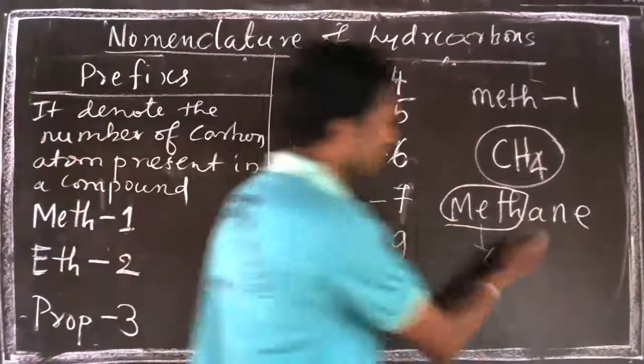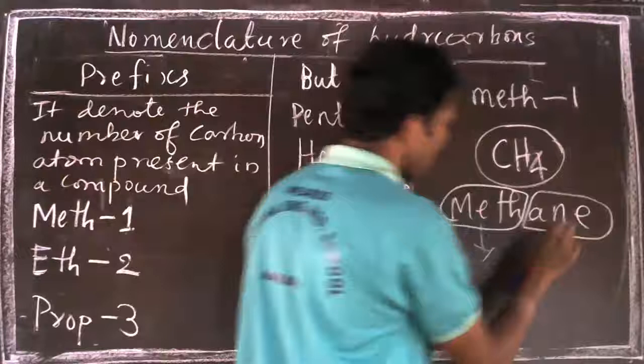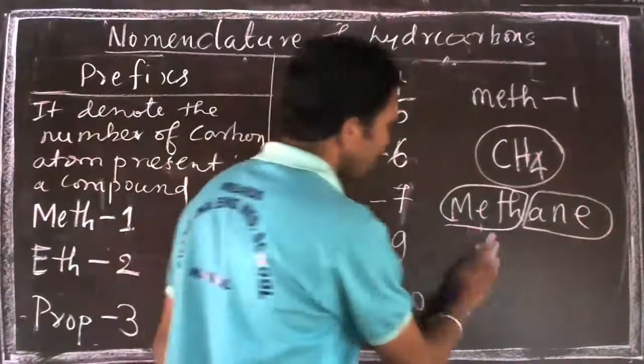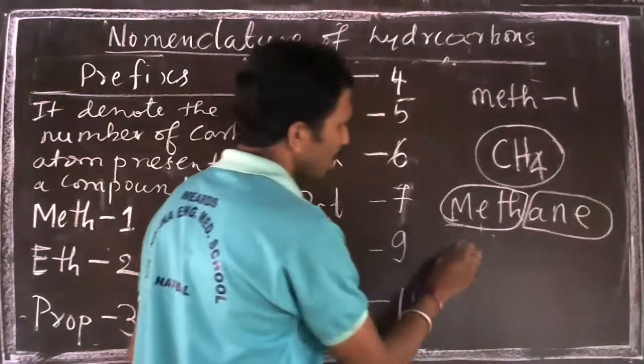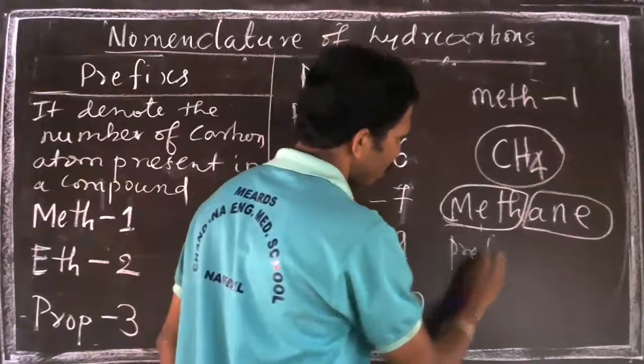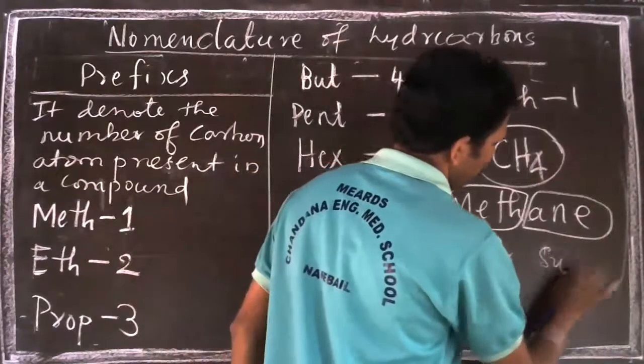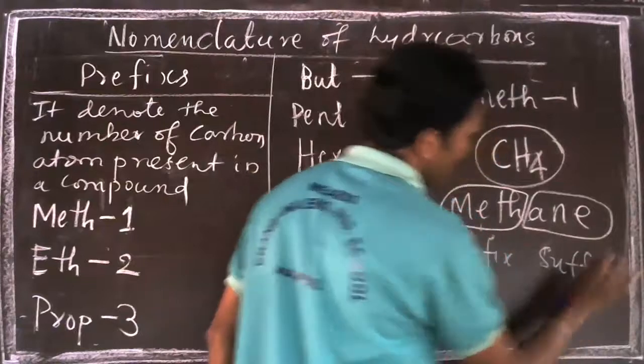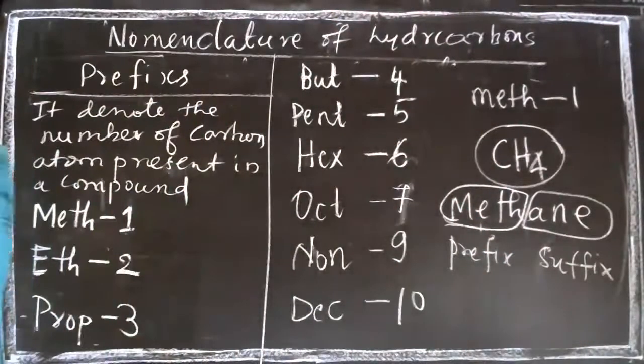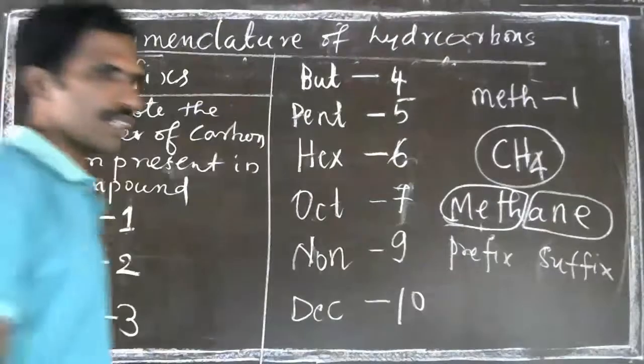I'll come to the ANE. What is this ANE? How does this ANE come? See, here methane is a hydrocarbon. Here this is called a prefix and this is called suffix. Write it down. So you have to memorize it.